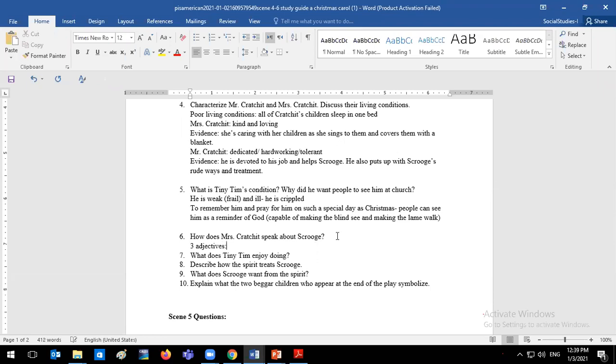Who knows the three adjectives? Okay, Ahmed, Muhammad, give us one. That he is selfish. All right, when she discusses Scrooge, the first thing that she calls him is stingy. Good job. She calls him stingy.